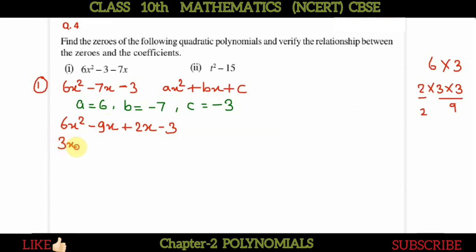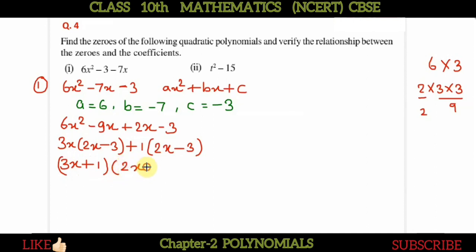So what can be taken as common? 3x can be taken as common, so it is 2x minus 3, and from the other part you can take 1, so it is 2x minus 3. So it is 3x plus 1, and here it is 2x minus 3.